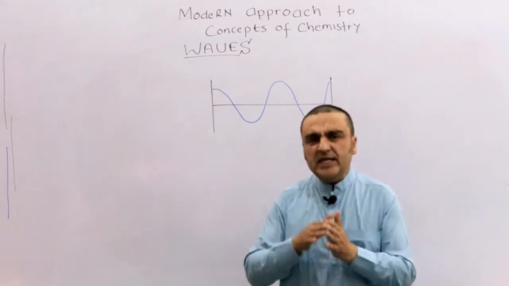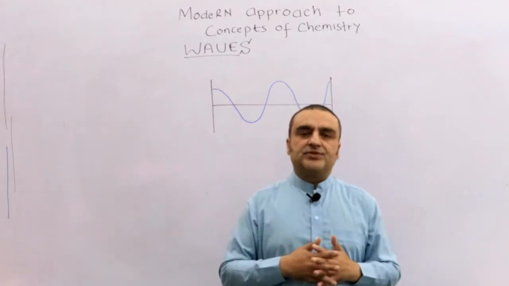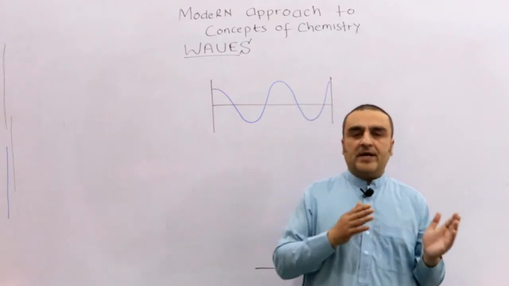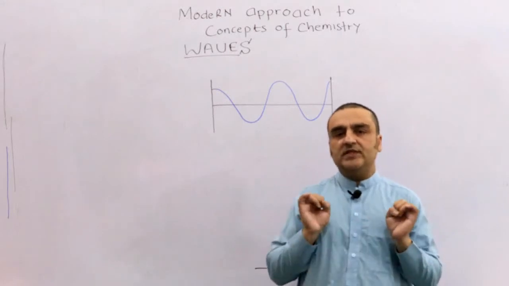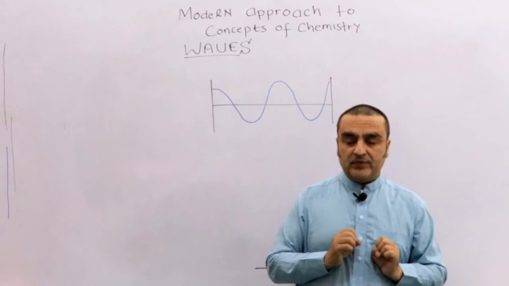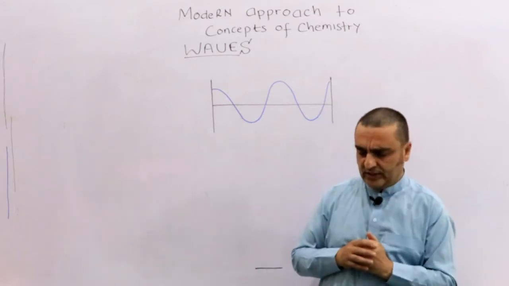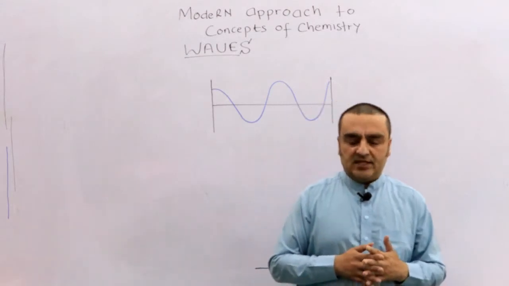So there are some properties or names or parameters that are associated with waves. We need to learn those parameters to try to understand the electronic motion in an atom.